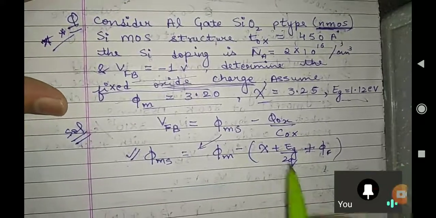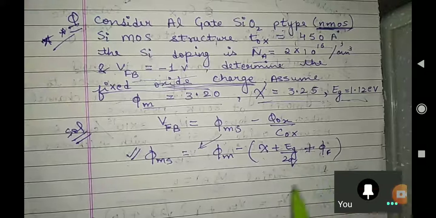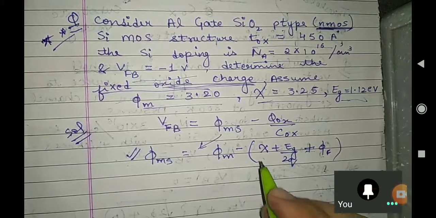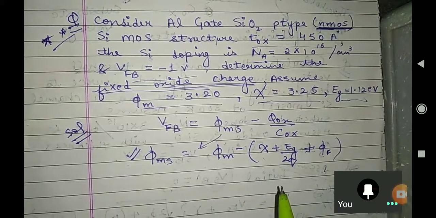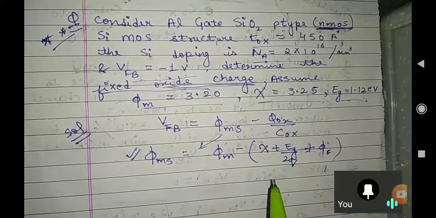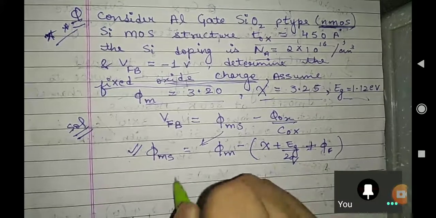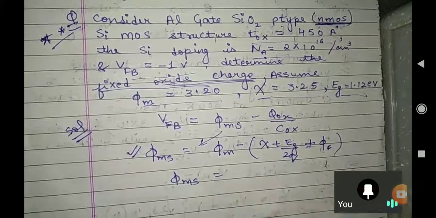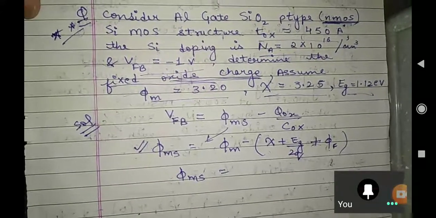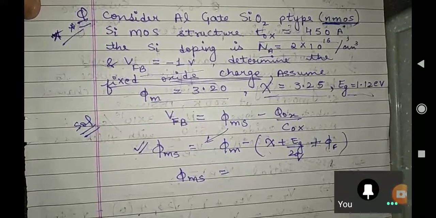So you can put the values here. What is the value of phi ms that is coming? Remember one thing, 1 electron volt is 1.6 into 10 to the power minus 19 joules. If someone confuses here, that is why I said. So Sumit Mandala, can you tell us what is phi ms?